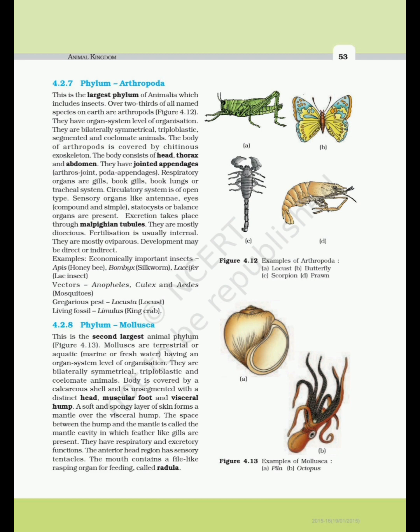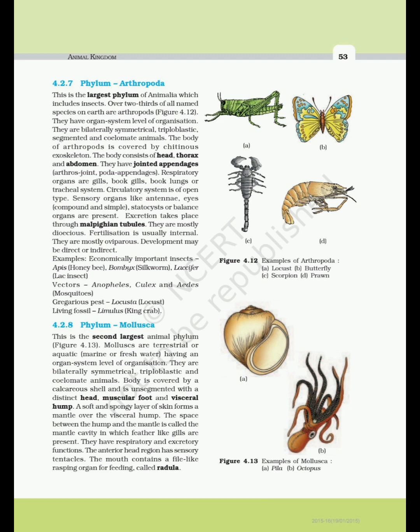They have jointed appendages. Arthros, joint; poda, appendages. Respiratory organs are gills, book gills, book lungs or tracheal system. Circulatory system is of open type. Sensory organs like antennae, eyes, compound and simple, statocysts or balance organs are present. Excretion takes place through Malpighian tubules. They are mostly dioecious. Fertilization is usually internal. They are mostly oviparous. Development may be direct or indirect.